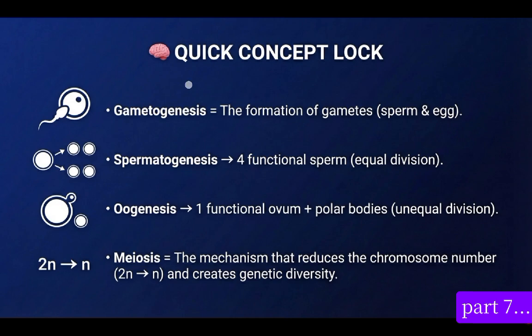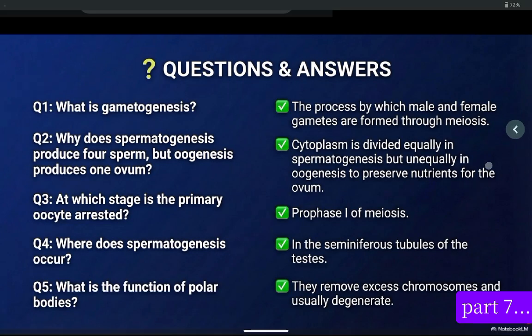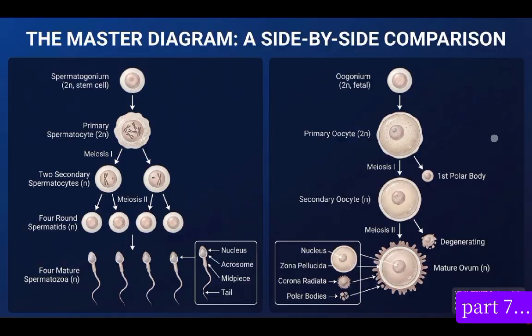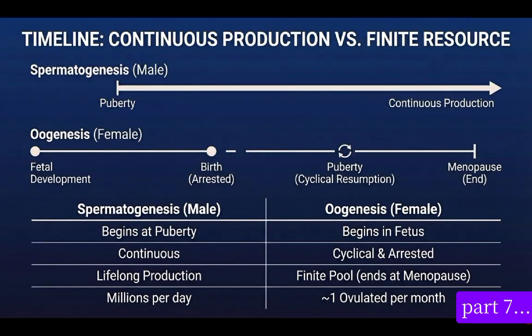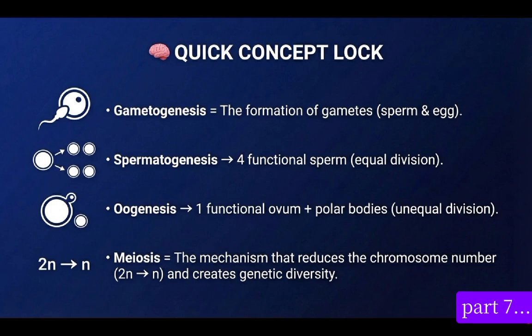Just a quick review. This is our flashcard, and our flashcard says gametogenesis means formation of gametes, which are sperm and egg. Spermatogenesis means forming functional sperm. We produce four sperm, which are spermatozoa. Oogenesis means we produce one ovum and two polar bodies.